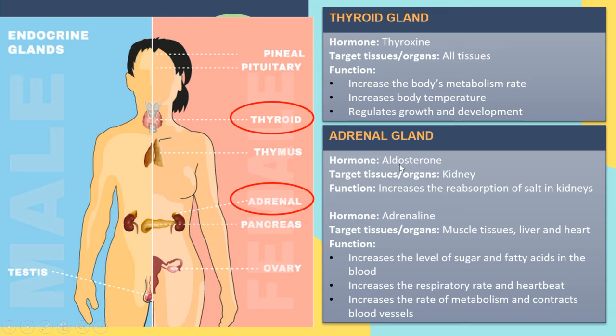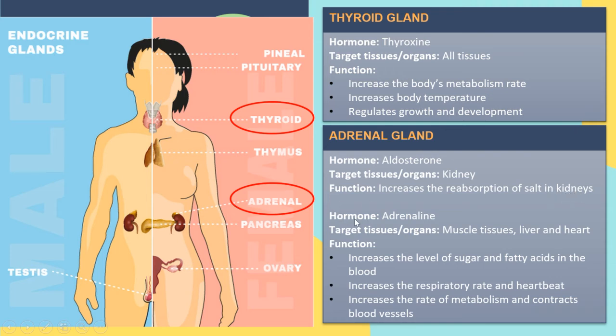The first one is aldosterone. The target tissue is the kidney. The function of aldosterone is to increase the reabsorption of salt in the kidney.